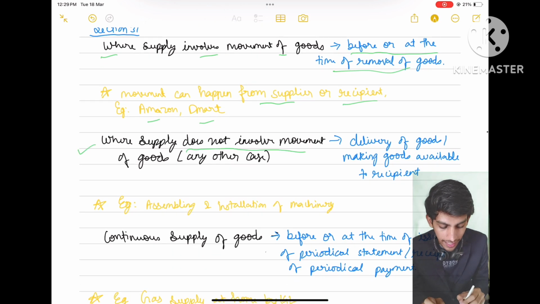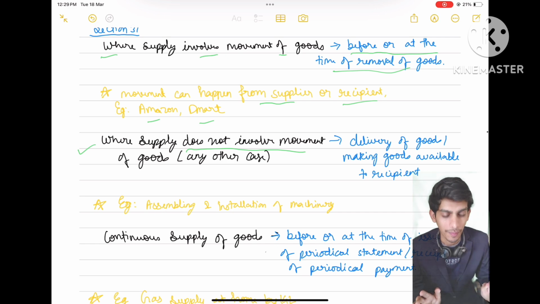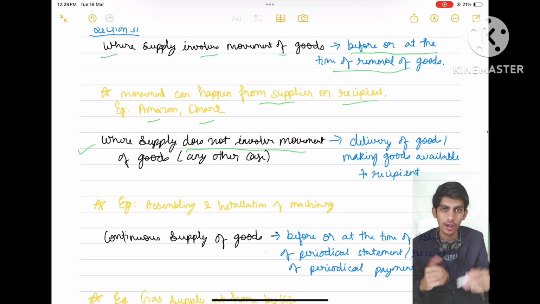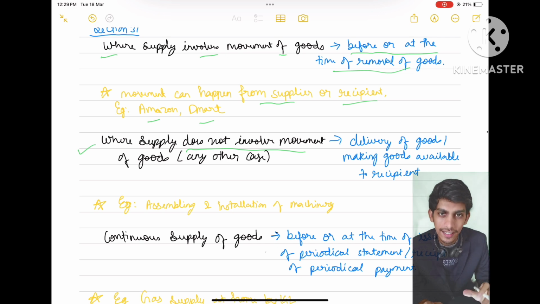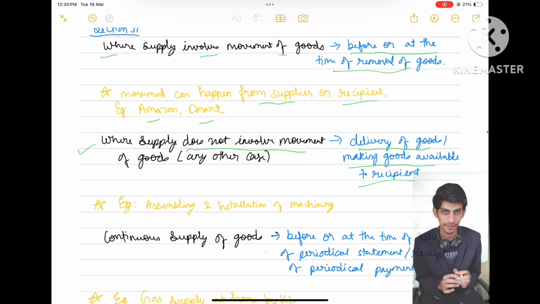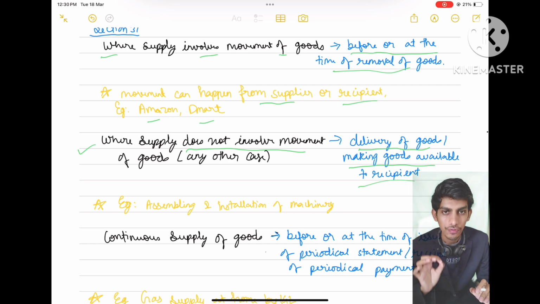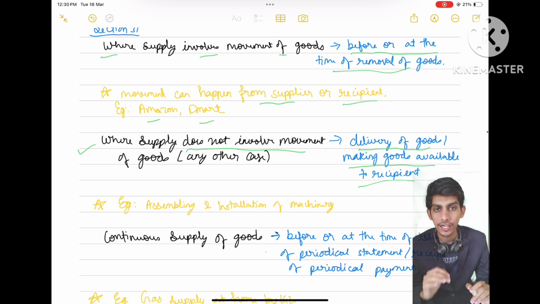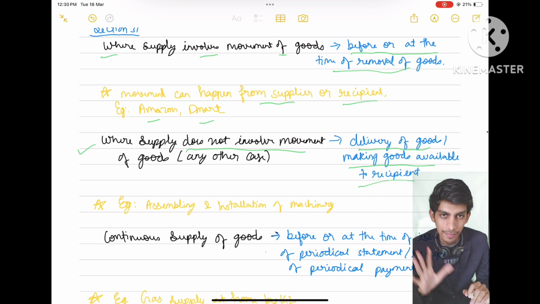Now the second case is where supply does not involve movement of goods, or any other case. That other case is where supply does not involve movement of goods. So in this case, delivery of goods, making goods available to recipient. So time of supply, we should issue invoice on the date on which goods are delivered or made available to recipient.